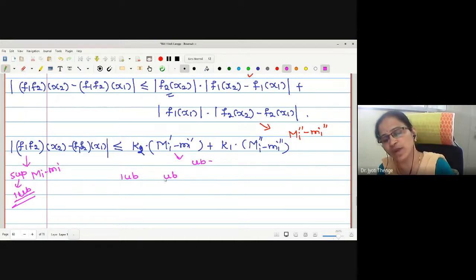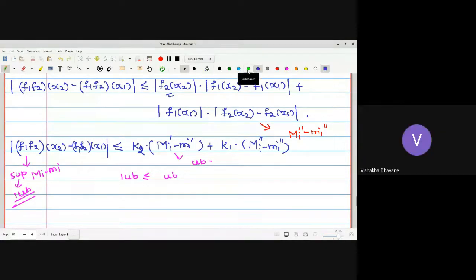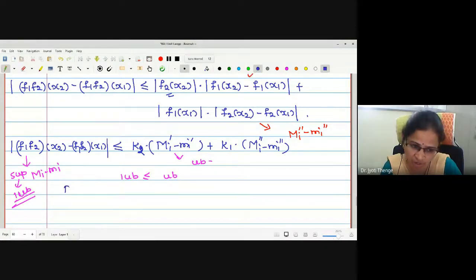Least upper bound and an arbitrary upper bound. The relation is less than or equal, no? Yes. Therefore, can I write by using the lemma? Here I am using the lemma. Here also by lemma you can do it. Three times we were using the lemma.